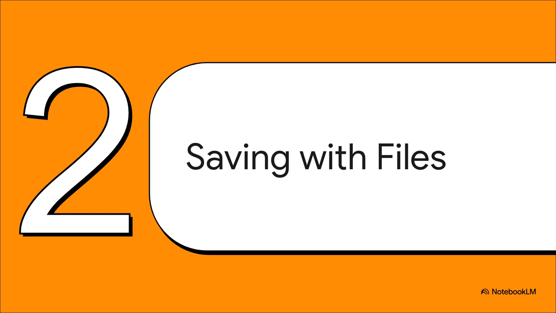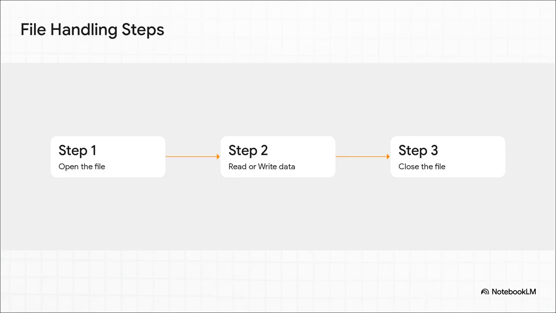Let's get into Section 2, Saving Your Progress with Files. This is how we give our programs a real, long-term memory. In Python, and honestly in most coding languages, it really just boils down to these three simple steps. First, you open the file you want to work with. Second, you either read data from it or you write new data to it. And third, and this part is super important, you close it. Closing the file is what actually saves the changes and lets other programs use it. So it's just open, act, close.